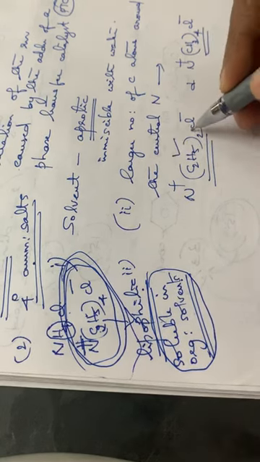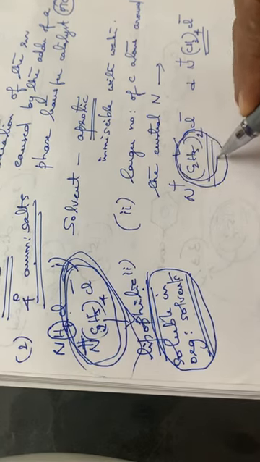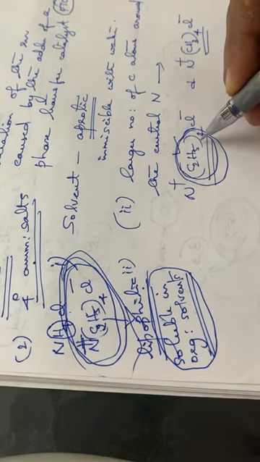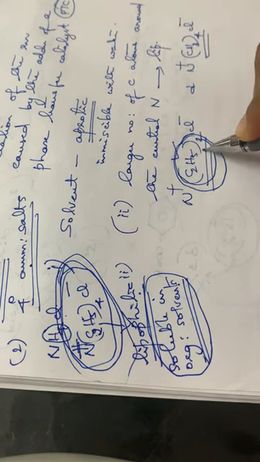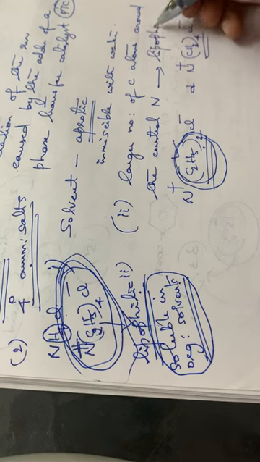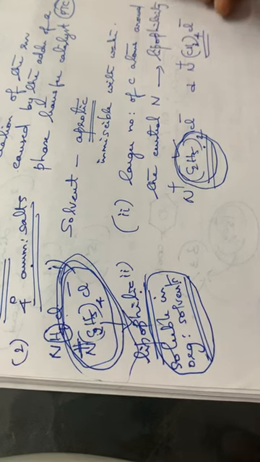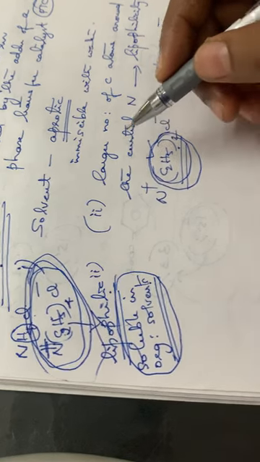This compound has a greater number of carbon atoms. As the number of carbon atoms in the chain increases, the lipophilicity also increases. So the lipophilicity is greater here compared to the other one.